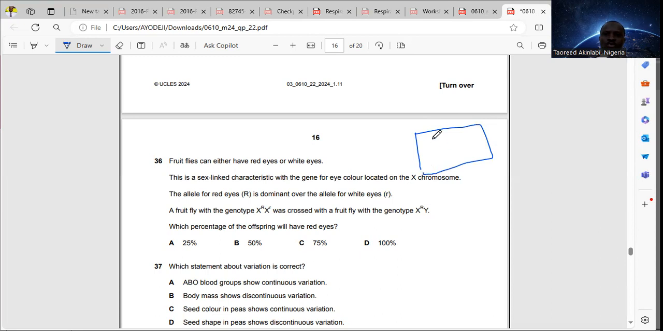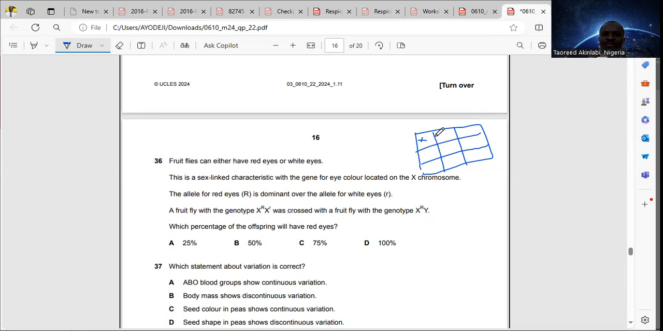Now for Paper 2, you have to work on your time management because you have 40 questions to answer in 45 minutes. And you have to also work on your accuracy. I will advise that you quickly answer the questions that you know and go back to the ones that you are not too sure about. And you have enough time to look at them very well.